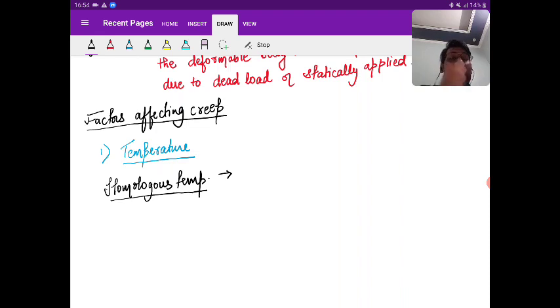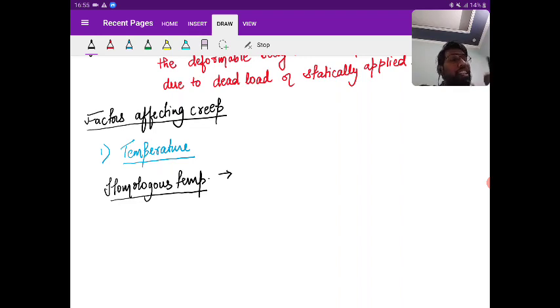It is a temperature at which the creep changes from tolerable to intolerable or intolerable to tolerable. Suppose any material is there; till a particular temperature there is not sufficient creep in the structure that we need to design for, and I'm calling that tolerable creep.